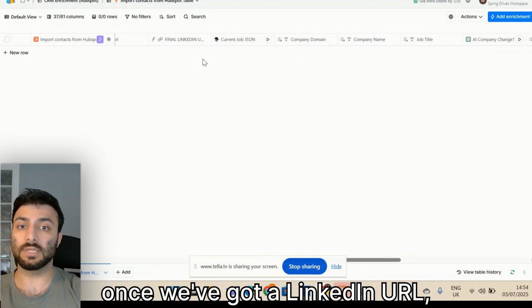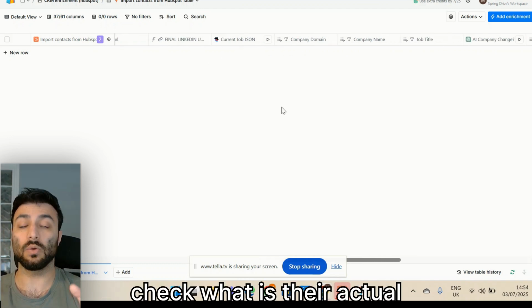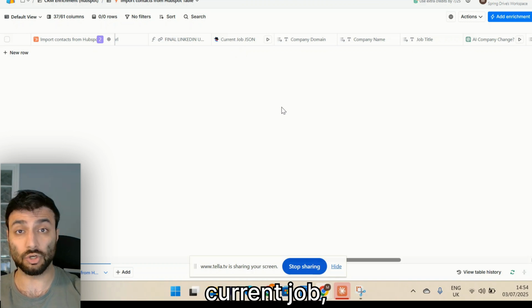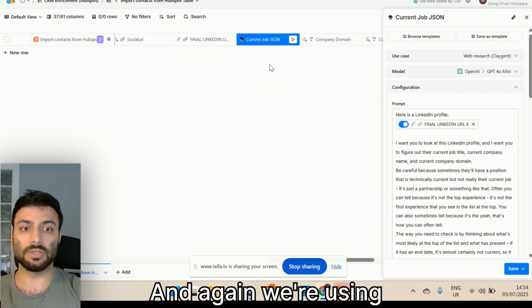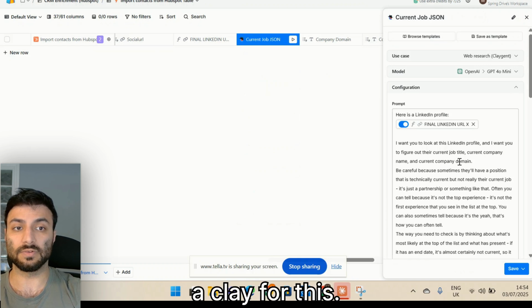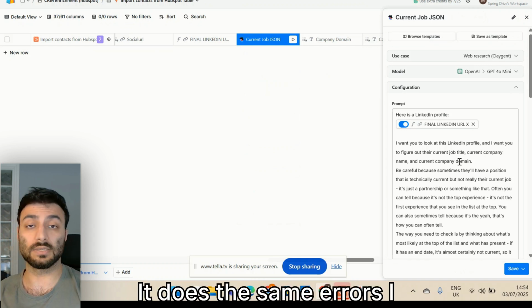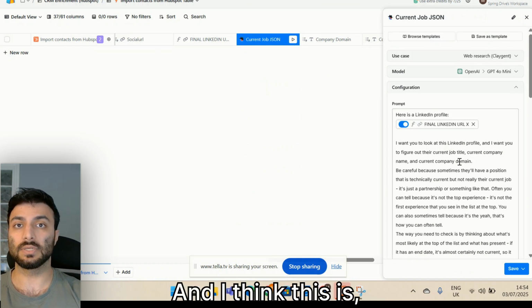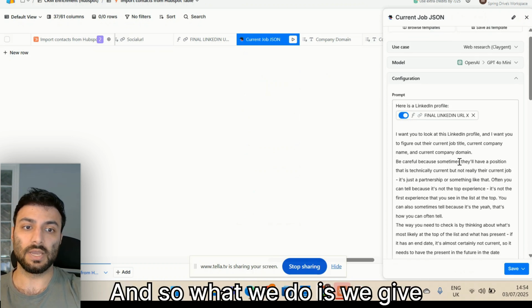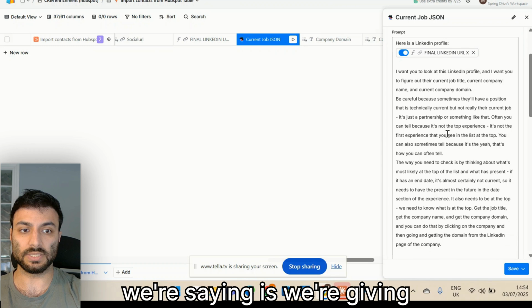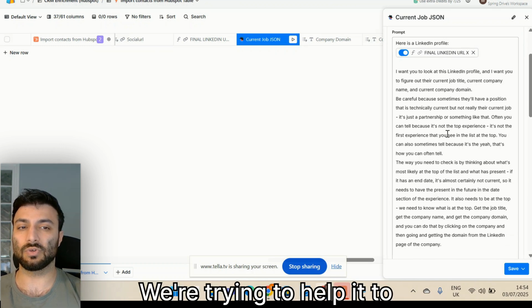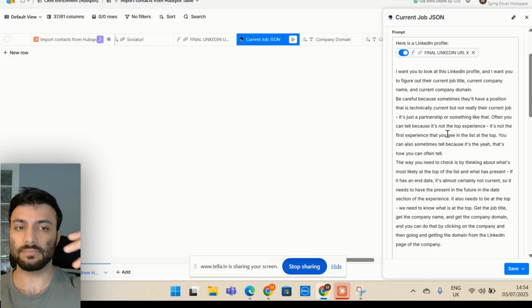Okay, once we've got a LinkedIn URL, we can now check what is their actual current job title and current company domain. And again, we're using a Clay agent for this. I've done the enriched LinkedIn profile. It does the same as the ones I've found, and I think this is a lot better. And so what we do is we give it the final LinkedIn URL, and this time you can see we're giving it this information. We're trying to help it to understand.